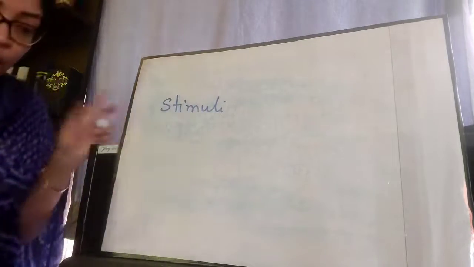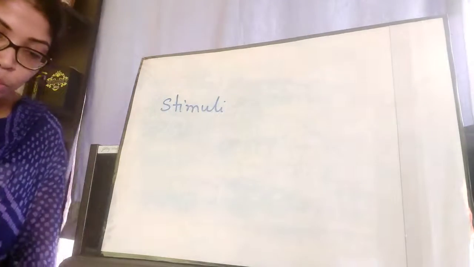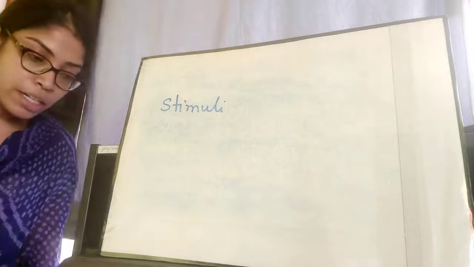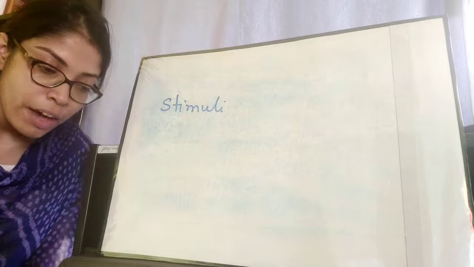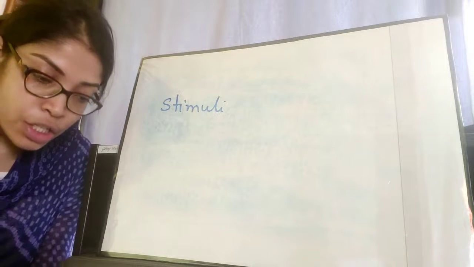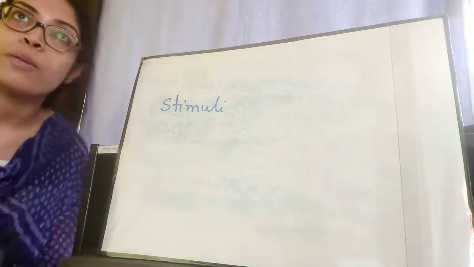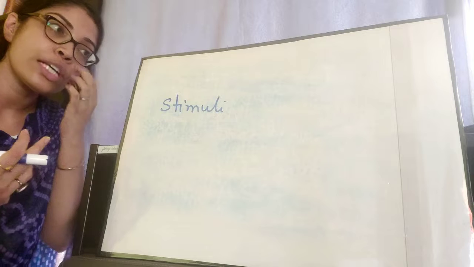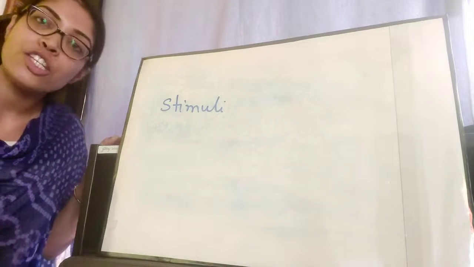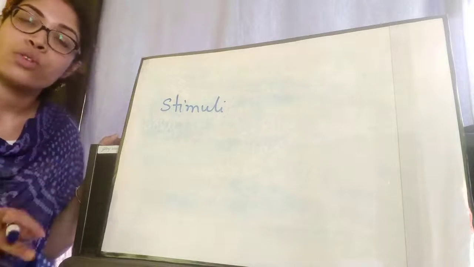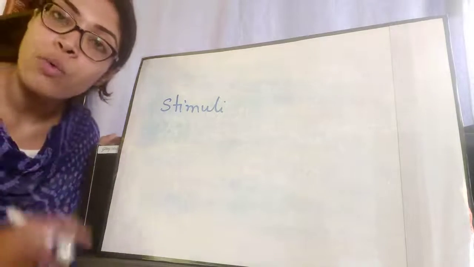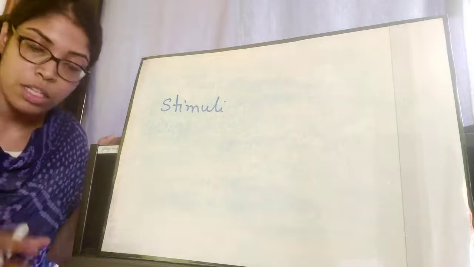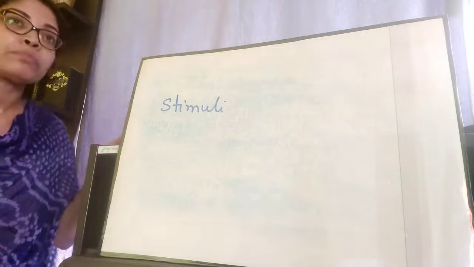What is stimuli? You will find the answer in your book, page number 89, key points. First bullet. Any sudden change in the environment of an organism which causes a reaction in that organism is known as stimulus. So suppose there is any change in the outside, means our surrounding, which is causing any change in us, that is known as stimulus. That change in the surrounding environment is known as stimulus. So let me give you an example.